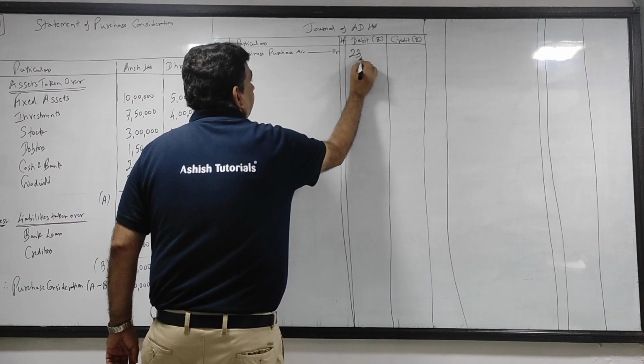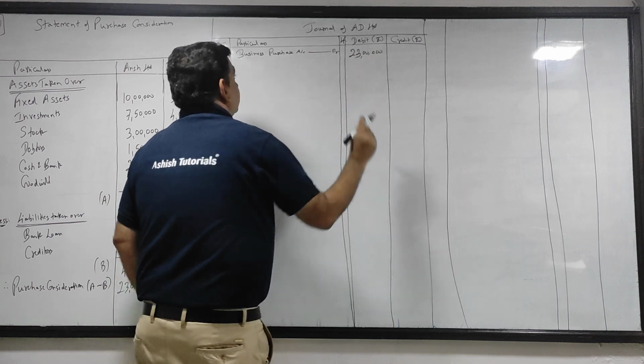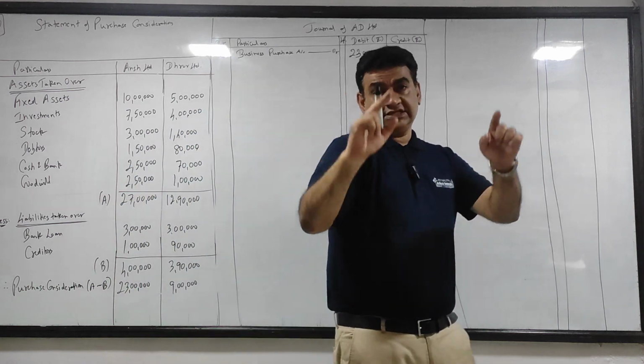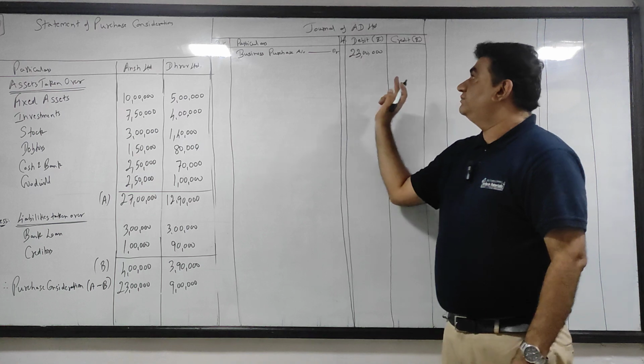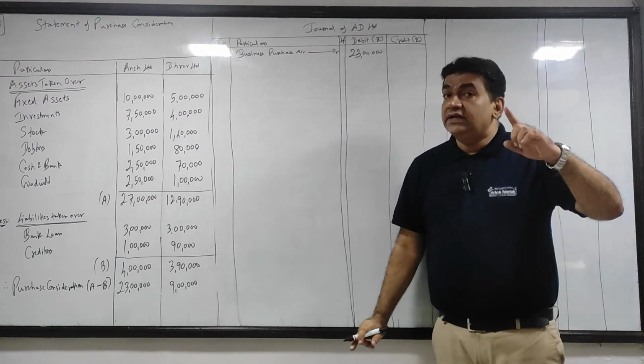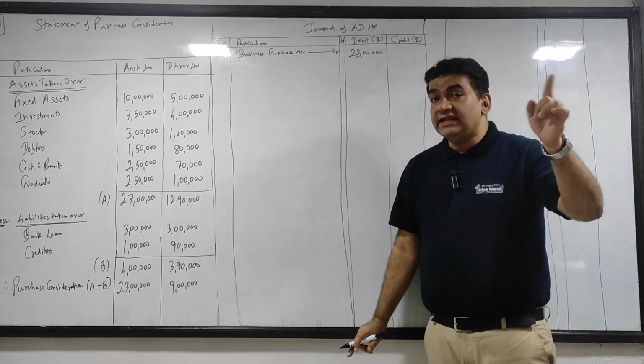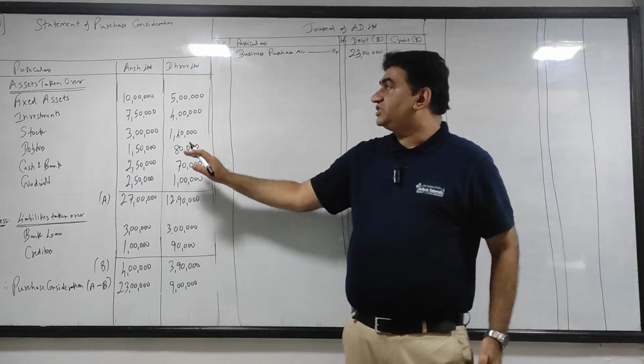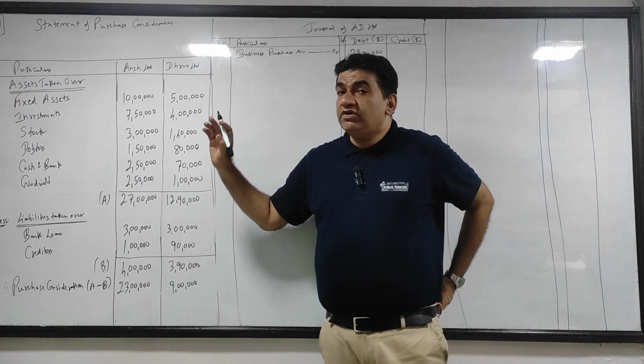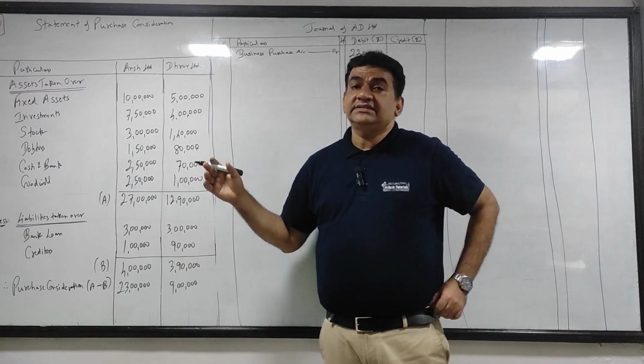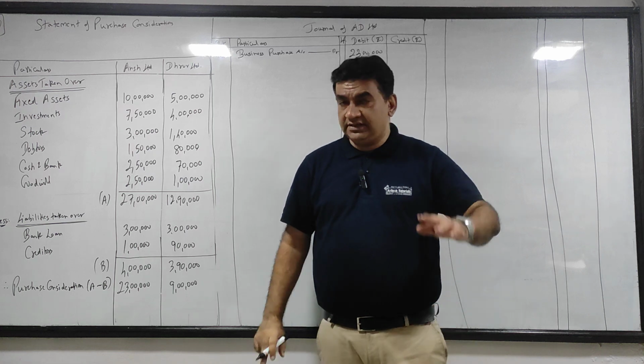So you will debit business purchase by 23 lakhs. Now, whose business are you purchasing? Ansh Ltd. Now, when amalgamation takes place, there's a person called a liquidator.